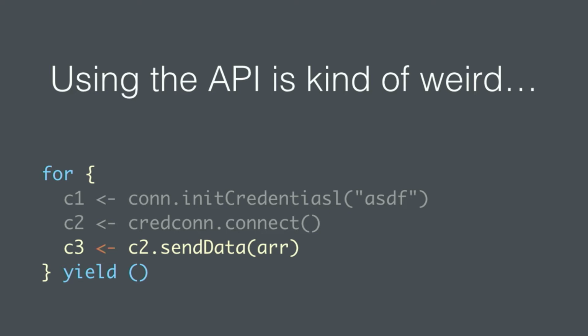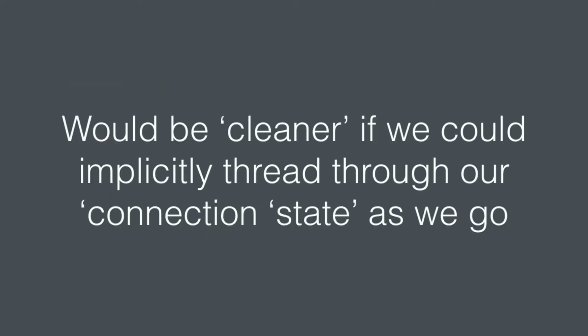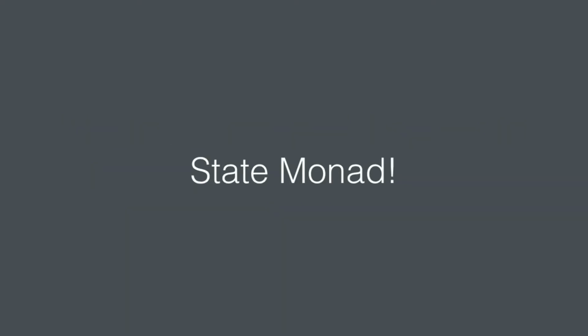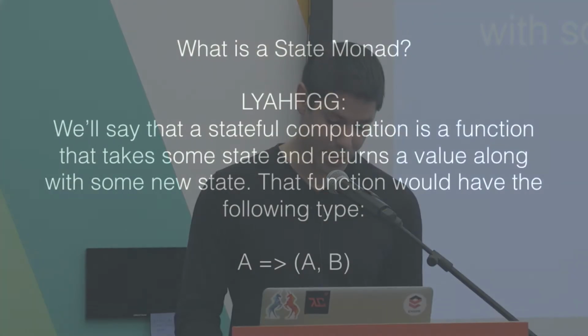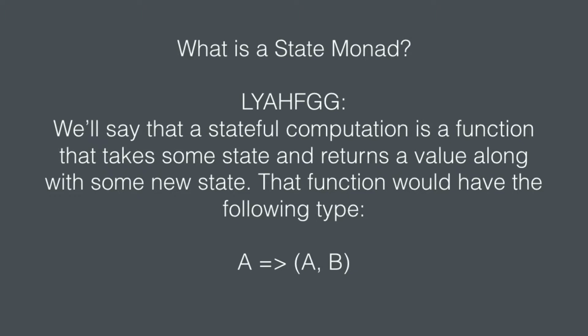So it would be really nice if there was a way to thread through a state implicitly. And I'm guessing some of you know what the answer is. State monad. So I'm going to go through the basics of the state monad to start with, and then I'm going to talk about some of the limitations of the state monad and ways we can even improve the state monad. So what is the state monad? You'll learn your Haskell for great good.